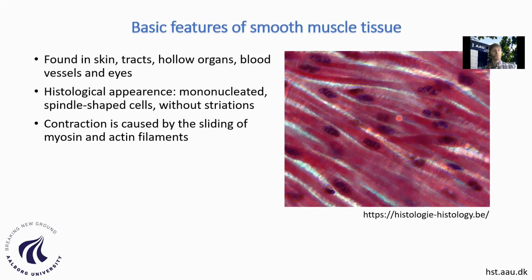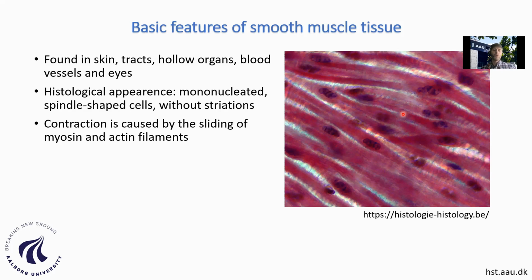and they contract in response to those stimuli. They are present in many places in the human body, for example in the skin, to contract the hair in the skin. Mostly in all the tracts, like the digestive tract and the urinary tract, in the hollow organs and the blood vessels, and also in the eye to control the contraction of the iris.